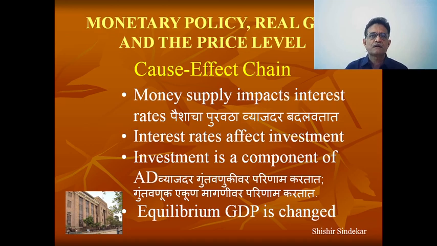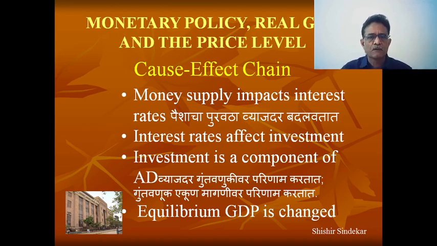And what is investment? Investment is nothing but part of aggregate demand. Aggregate demand is nothing but C plus I plus G. So what is aggregate demand? Whatever the total demand in the economy. What does it consist of? C is demand for my consumption purpose, I means investment, and G means government expenditure. So in this way, aggregate demand consists of investment, which is controlled by the rate of interest, and interest rate is controlled by the money supply.